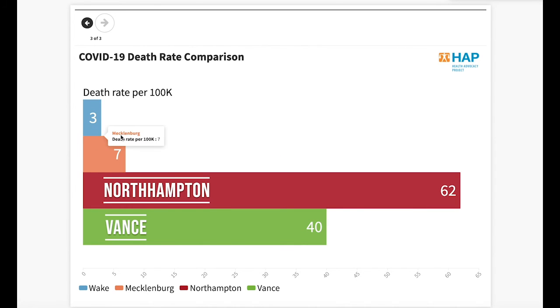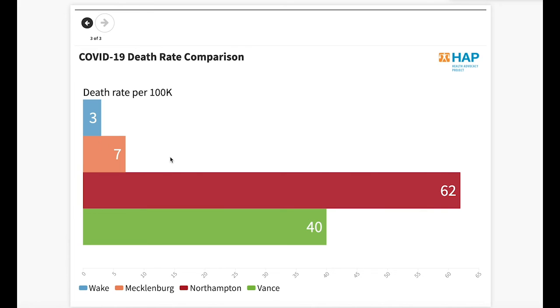Okay, we can compare that to Wake and Mecklenburg. Again, Wake and Mecklenburg really dominate headlines with regard to case rate numbers, but that doesn't tell the full story. What we see here is a much starker picture being painted for rural North Carolina, and these numbers are pretty tough.